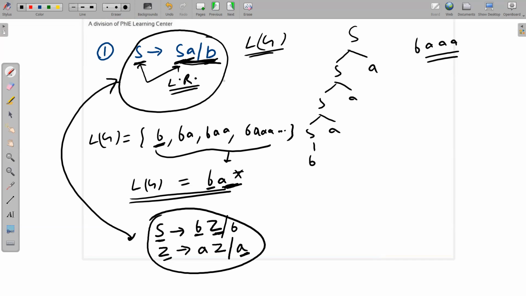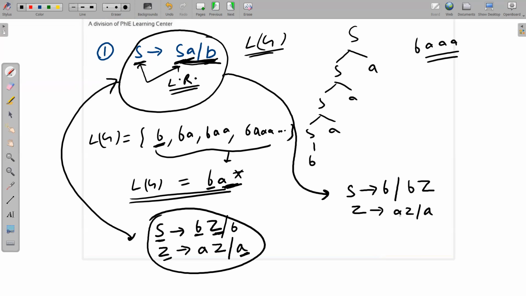So how will you guarantee that the language generated will be the same? See here carefully. I will say S implies B, directly B. Then B followed by any number of A's. So you will say BZ, and this Z goes to AZ or A. Okay, I hope I have made the point clear to all of you. So please note it down carefully. And this is the first example.